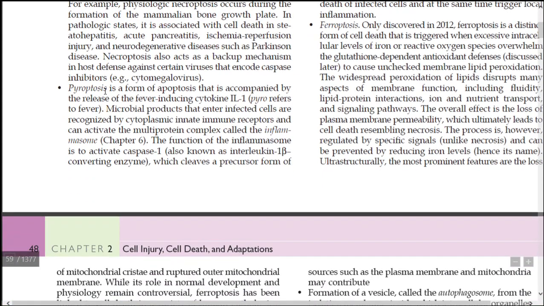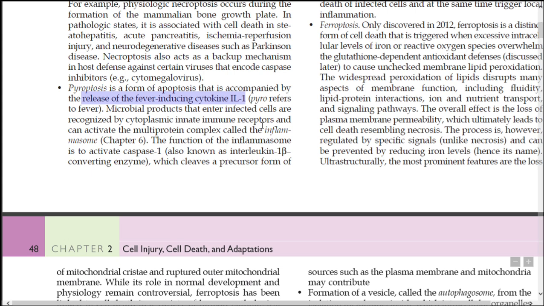Next, let us see what is pyroptosis. As the name indicates, it is a form of apoptosis, and it is accompanied by the release of the fever-inducing cytokine IL-1. The medical term pyro means fever. Since it is associated with the release of fever-inducing cytokine IL-1, this process of apoptosis is known as pyroptosis.